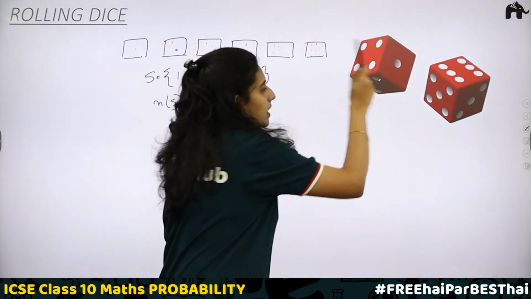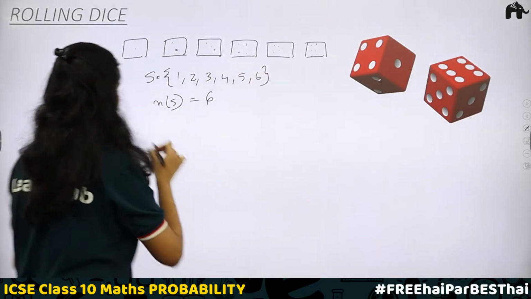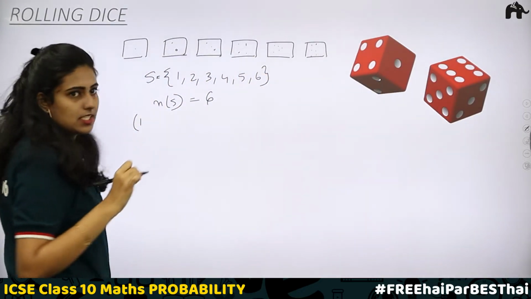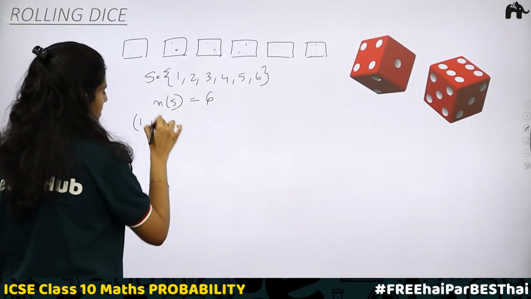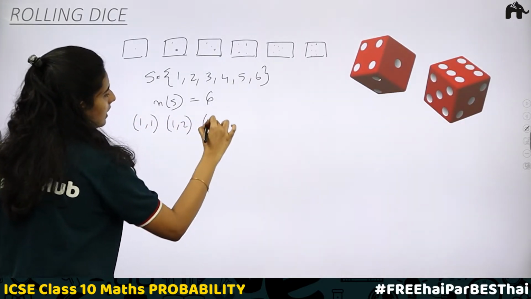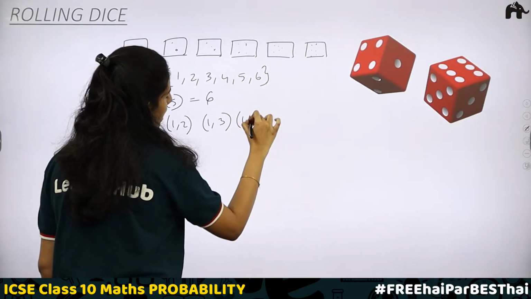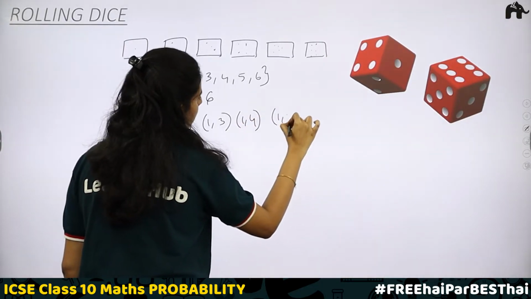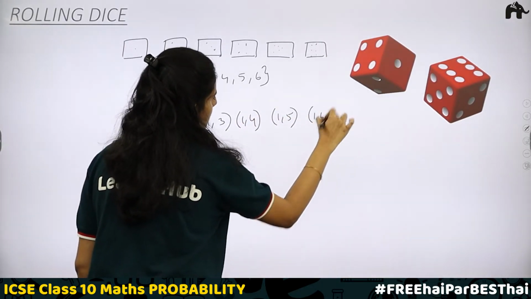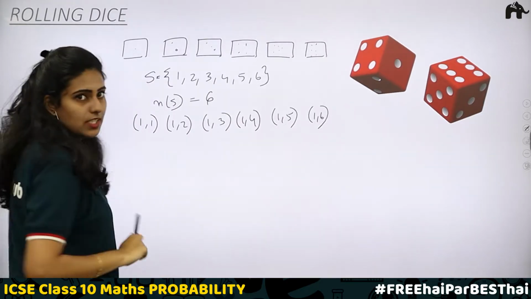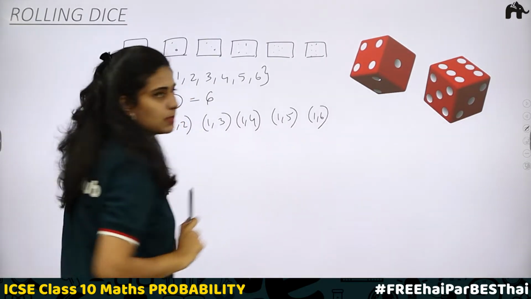When 1 appears on the first die, the second die can have 1, it can have 2, it can have 3, it can have 4, it can have 5 or 6. So 1 appearing on the first die, all these are possible.